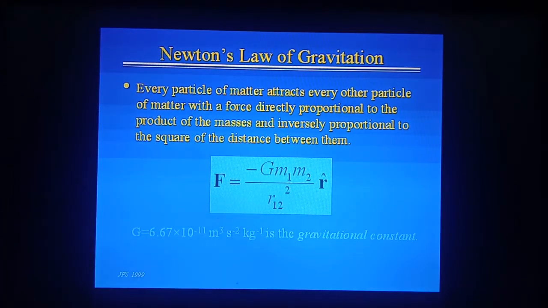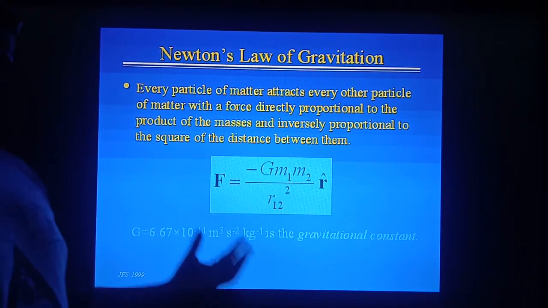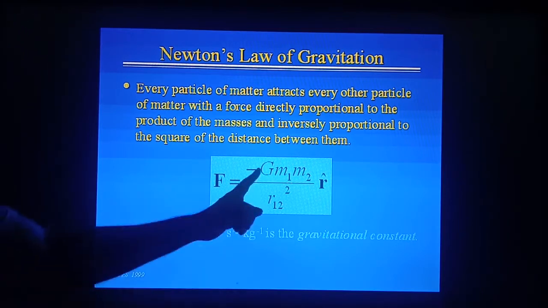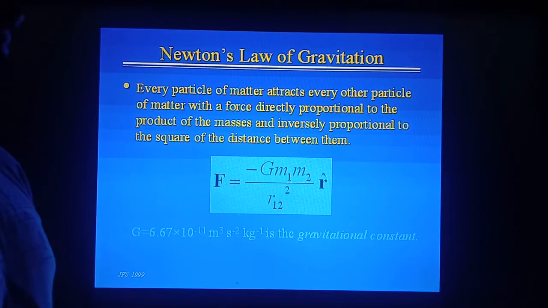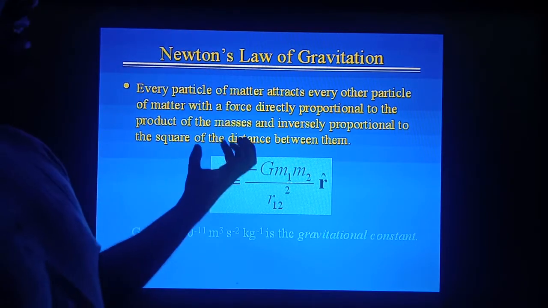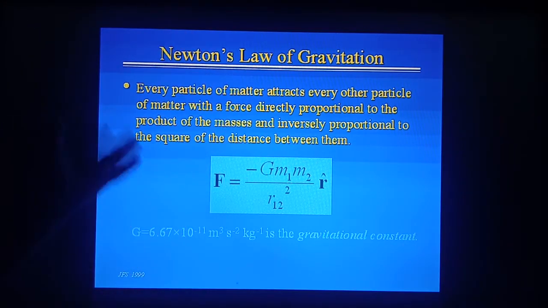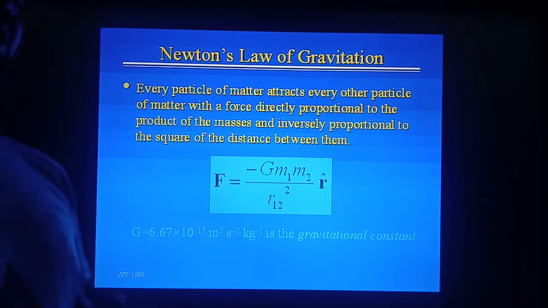What is G? G is the universal gravitational constant, and the value of G is 6.67 into 10 raised to power minus 11. Universal gravitational law is always attractive in nature.